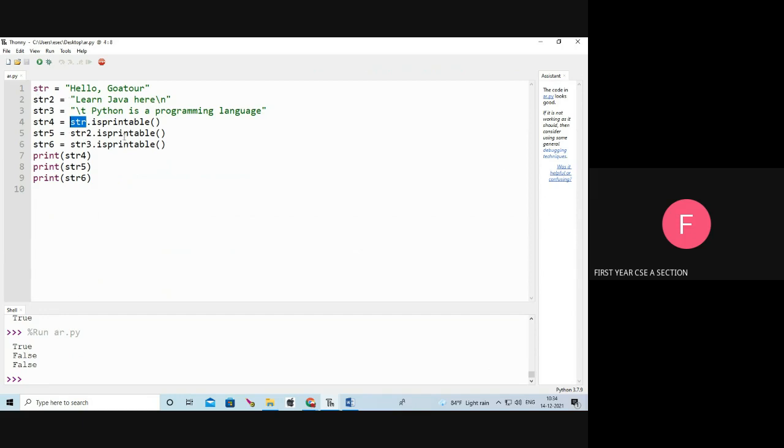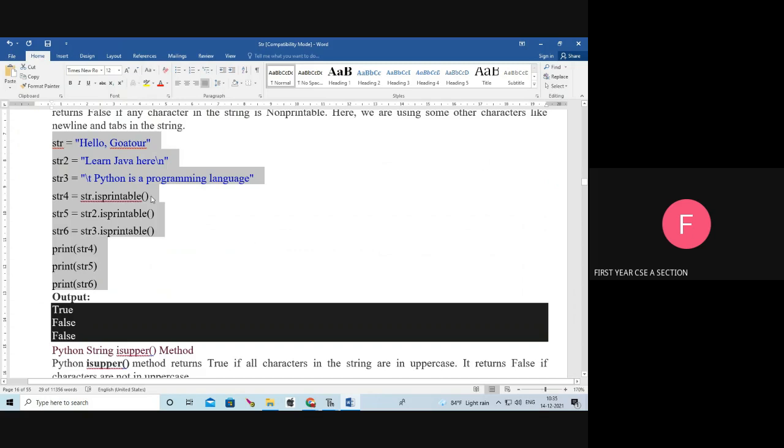Str dot isprintable: yes, it returns true. Next, str2 contains the slash n, so it is not printable. So slash n, it returns false. Next, str3: here slash t is there, so it returns false.